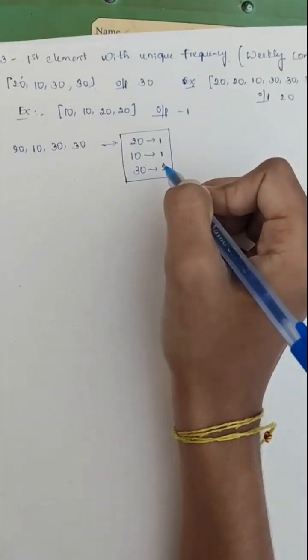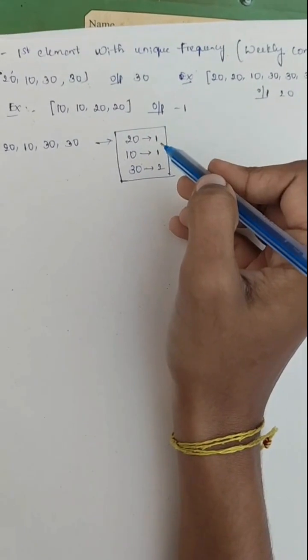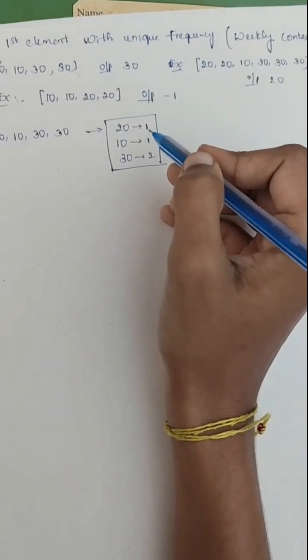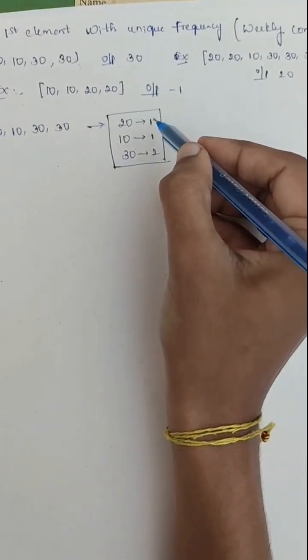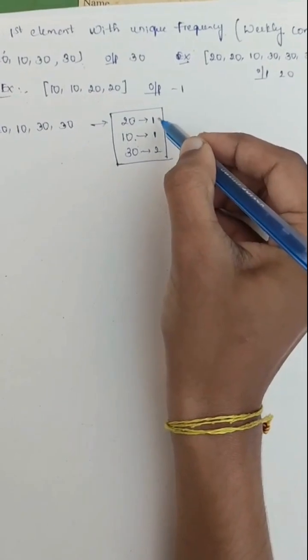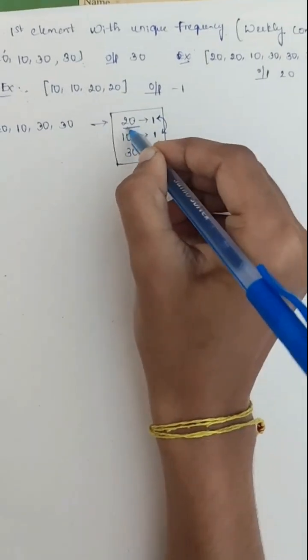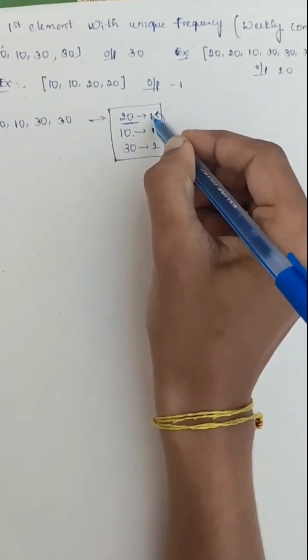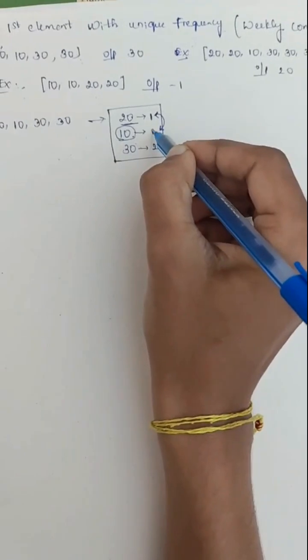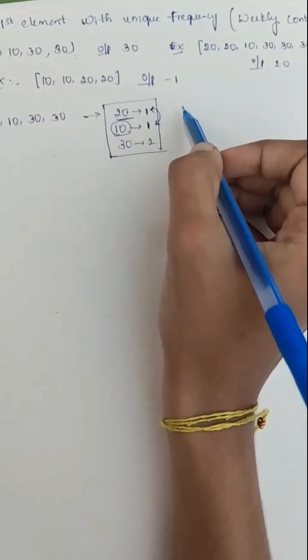Here we need to find the element which repeats only unique times. Here 20 and 30 repeat one time, but 20 repeats only one time and some other element repeats with the same frequency, so we need not consider it.